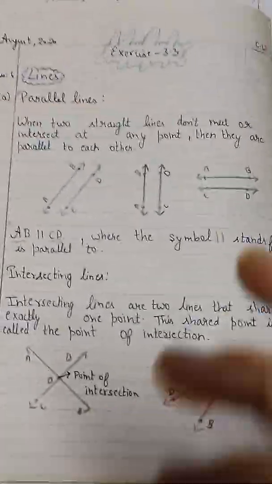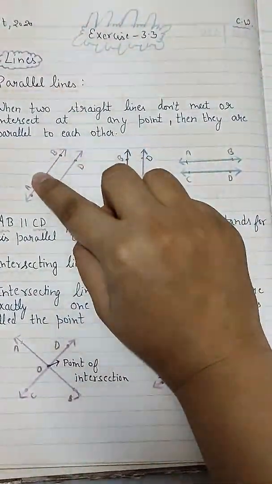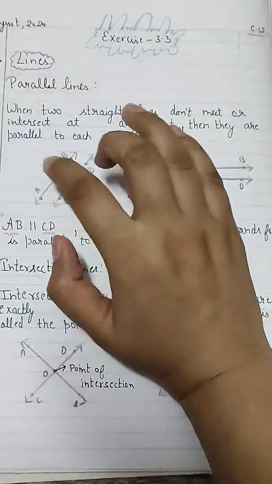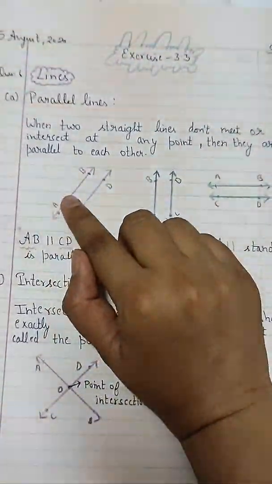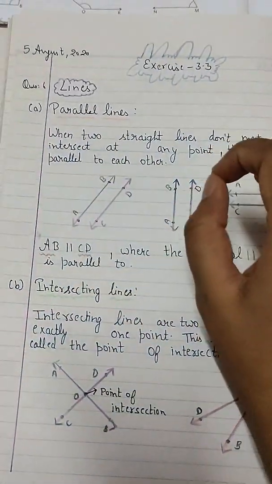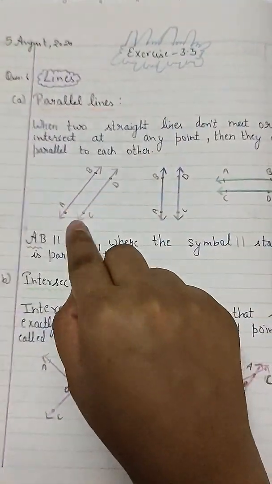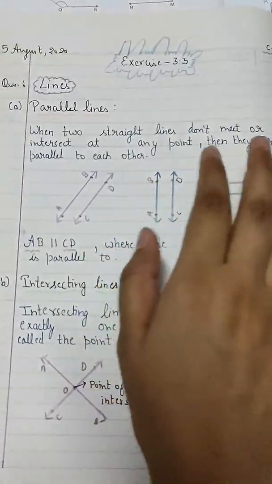Okay, so as you can see, I have made these lines like this. There will be equal distance between both the lines and we can extend these lines to infinity. हम कहीं पे भी इस लाइन को आगे बढ़ा सकते हैं, इस साइड से भी और इस साइड से भी, and even after extending, they will not meet each other. पैरेलल लाइंस कभी भी एक दूसरे को कट नहीं करेंगी. So they are called parallel lines.